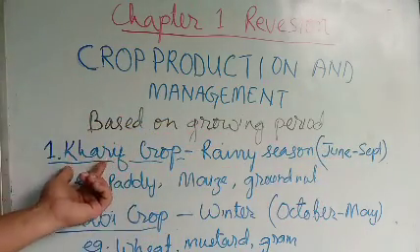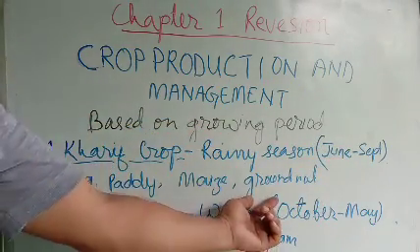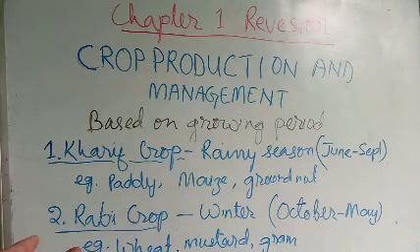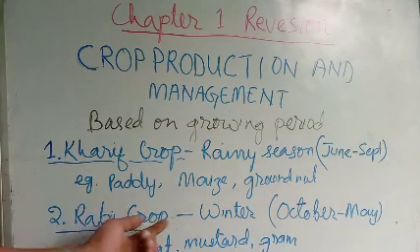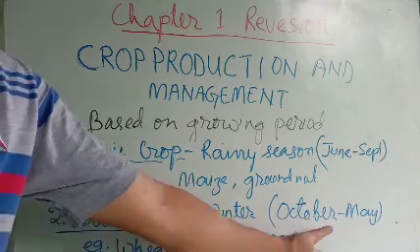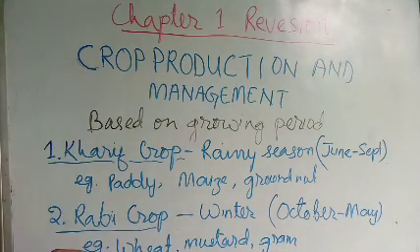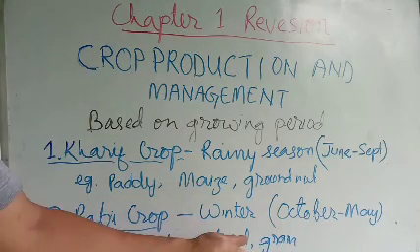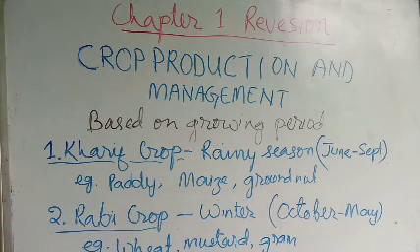Examples of Kharif crop are paddy, maize, groundnut. And the second type of crop in India is Rabi crop, which is grown during winter, October to May. Examples of Rabi crop are wheat, mustard, gram, linseed, and you can give many examples as you like, not only from your book.